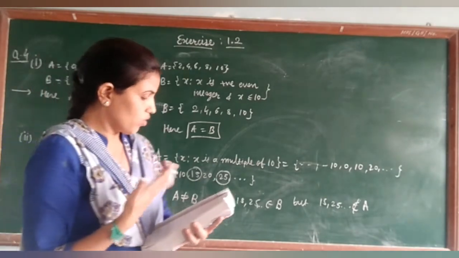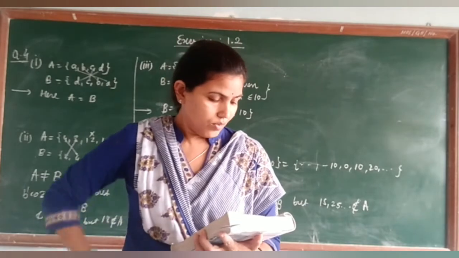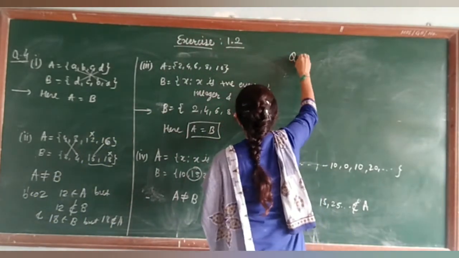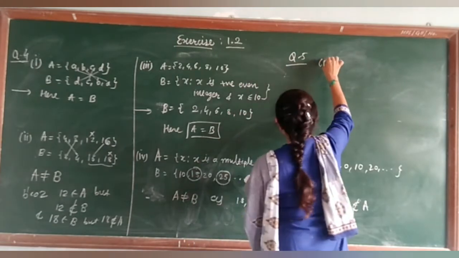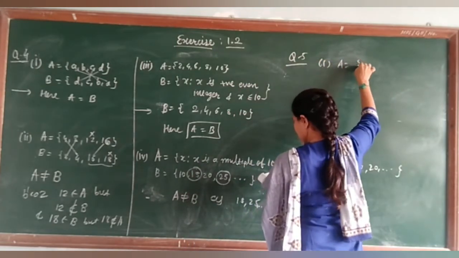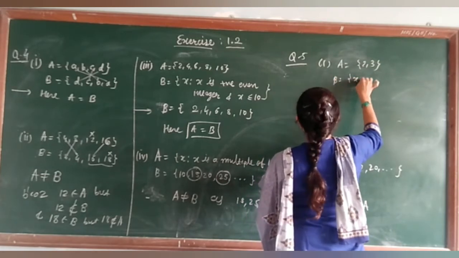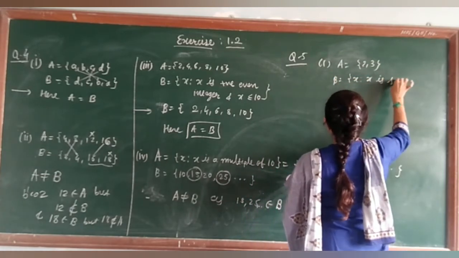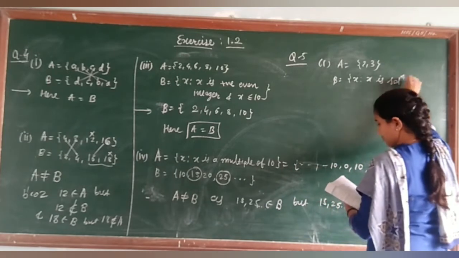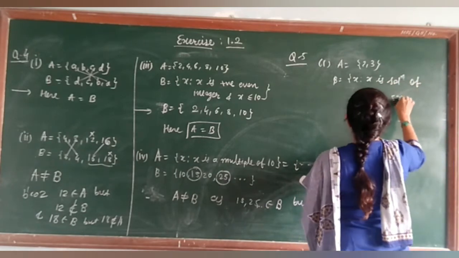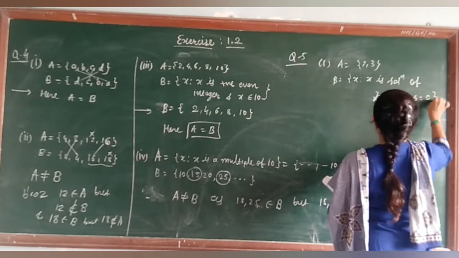So in the 5 also you can write down. First one is A is equal to the set 2, 3 and B is equal to X where X is a solution of X square plus 5X plus 6 is equal to 0.